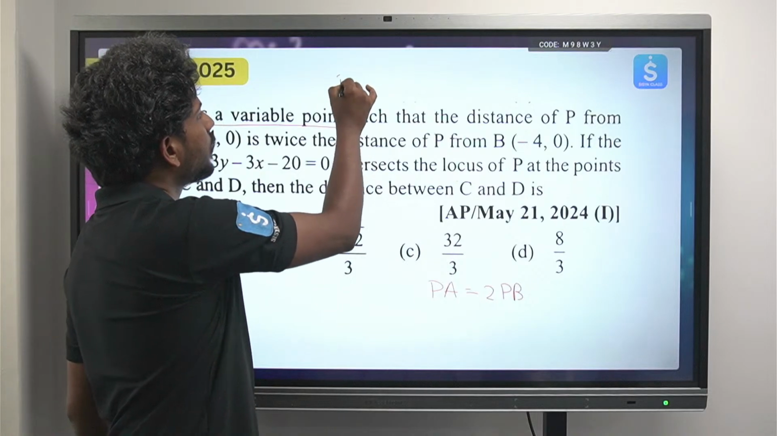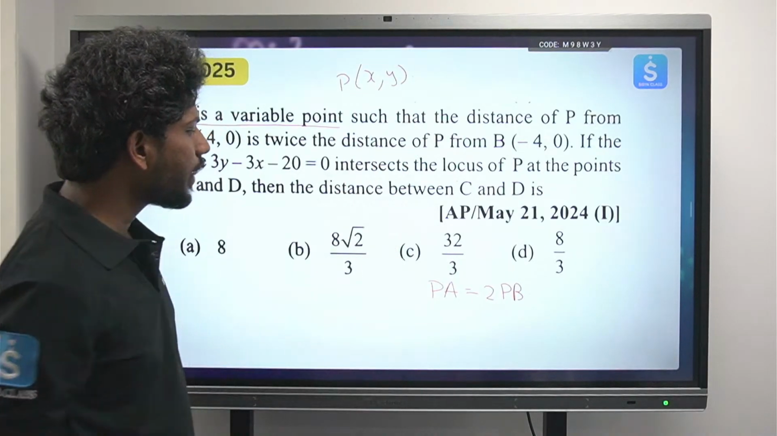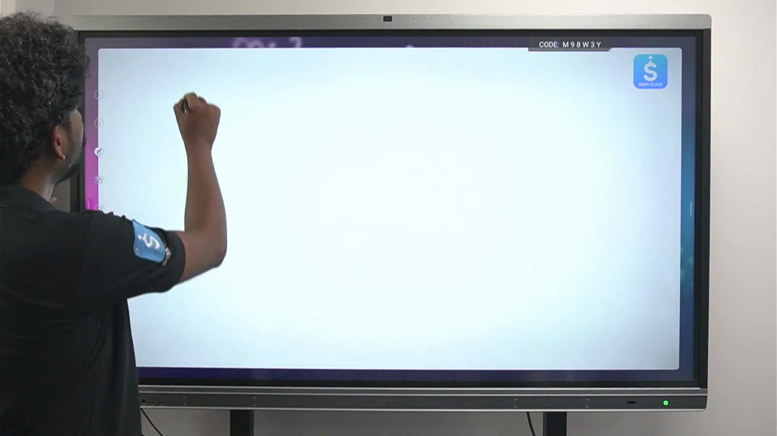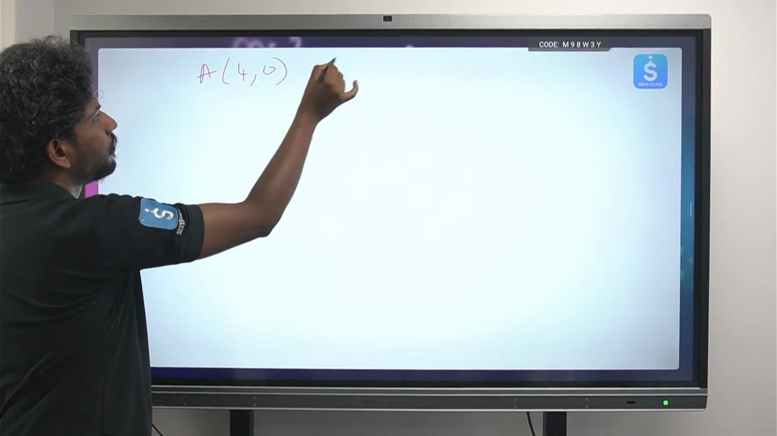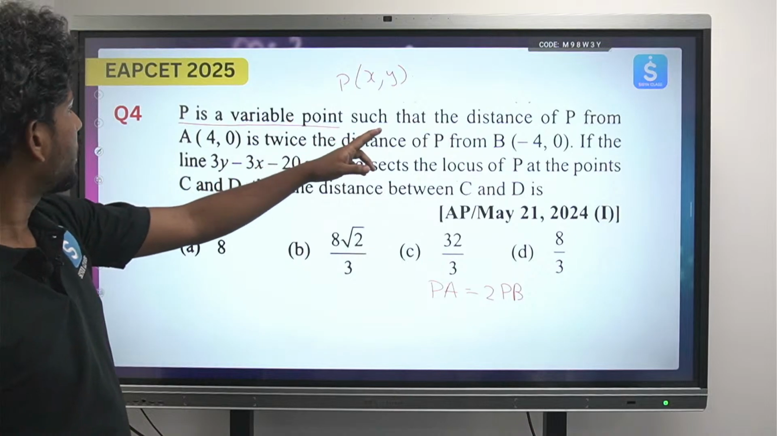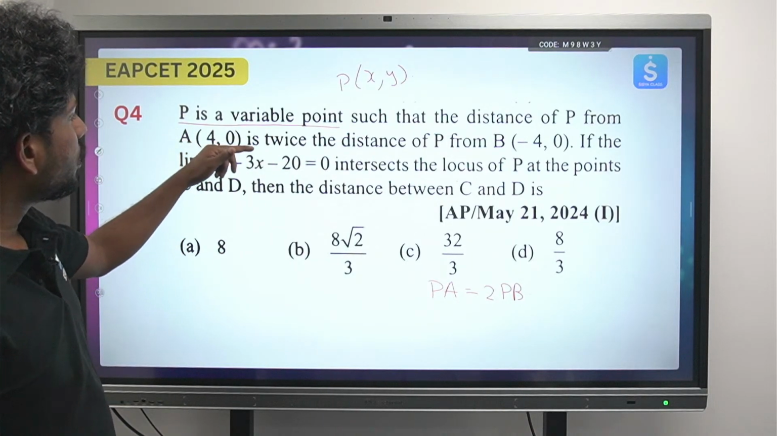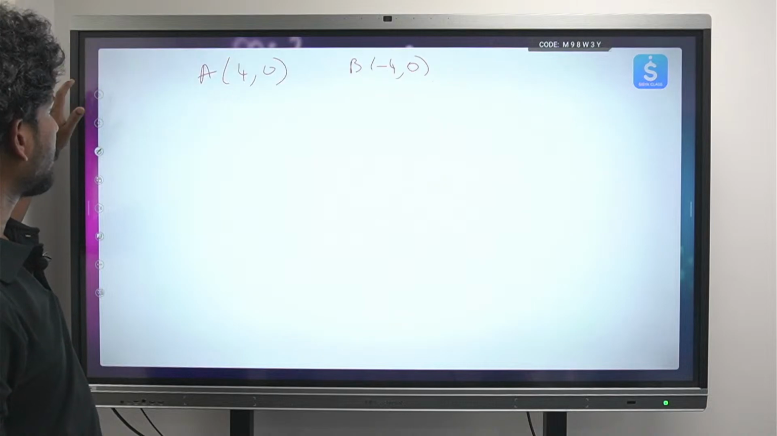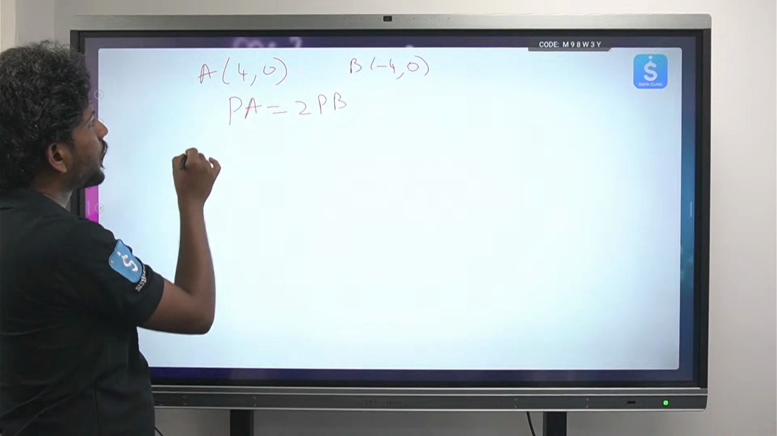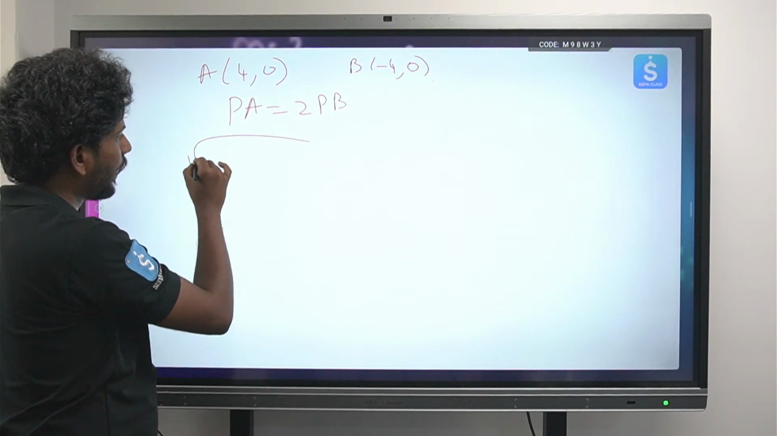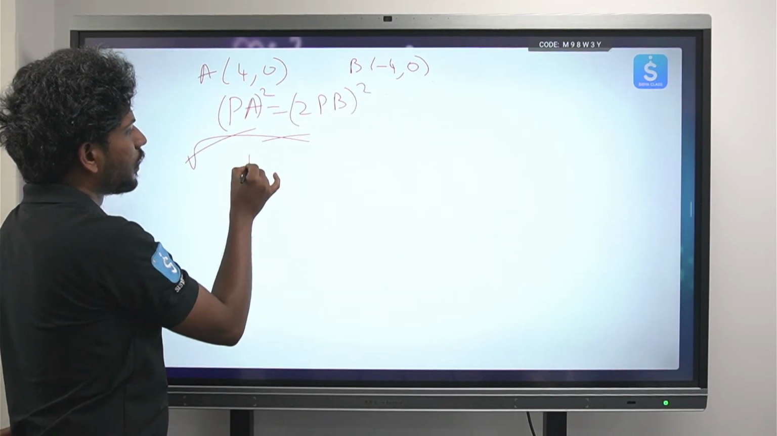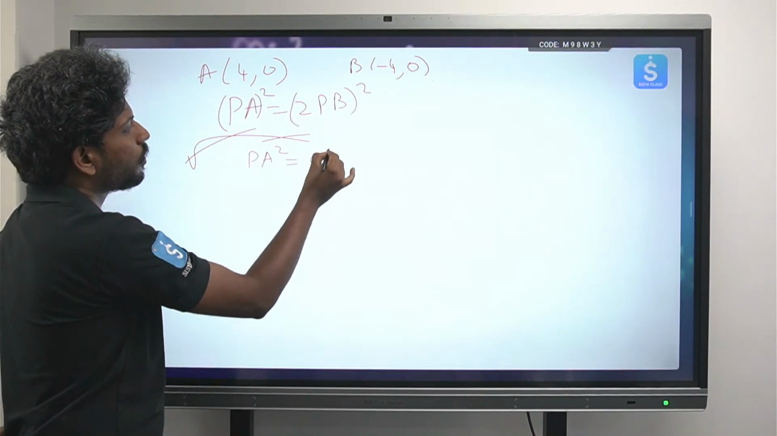Let the point P be (x, y). A is (4, 0) and B is (-4, 0). Let's read the question again: the distance from P to A is twice the distance from P to B. So I can write PA = 2 times PB, or PA squared equals 2 times PB squared. Actually, from here I can write PA squared = 4 PB squared.